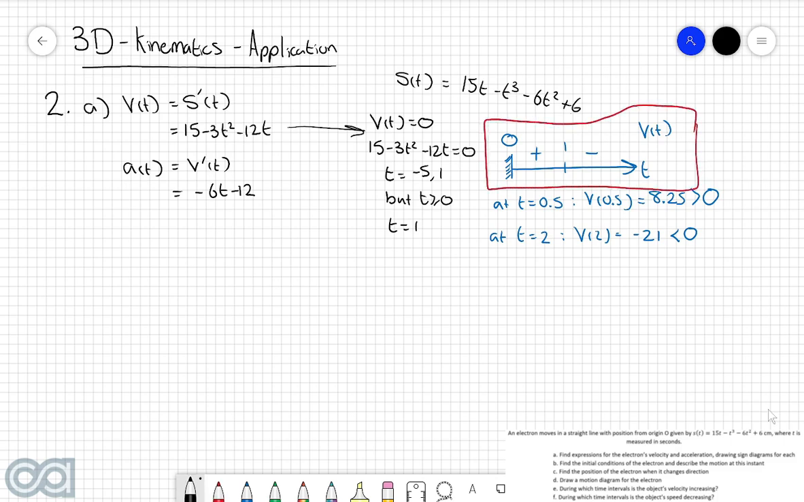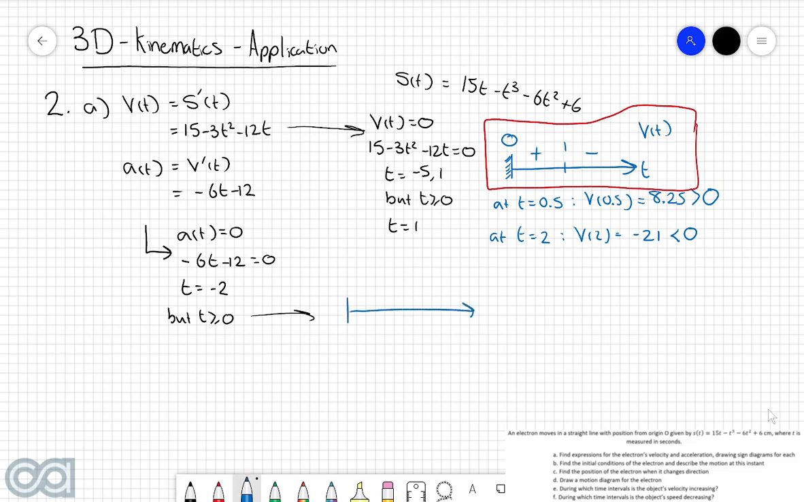We'll now approach the acceleration function very similarly. First thing that we're going to do is set the acceleration function equal to 0, in which case we get -6t take 12 is equal to 0. And if we solve this equation, then we find that t is equal to -2, but we know that t must be greater than or equal to 0, so we have no times in which the acceleration is equal to 0.